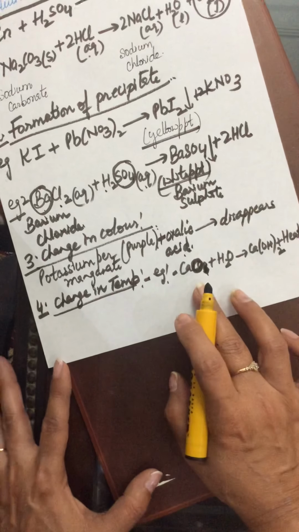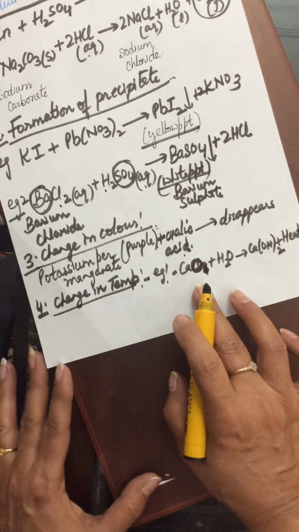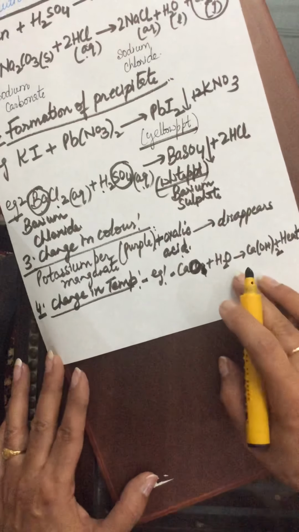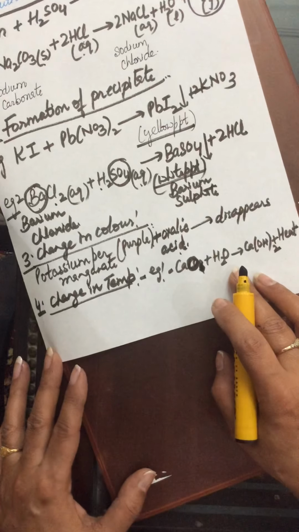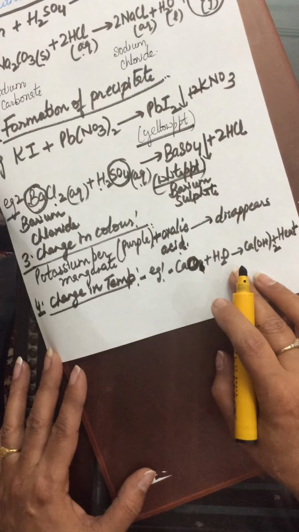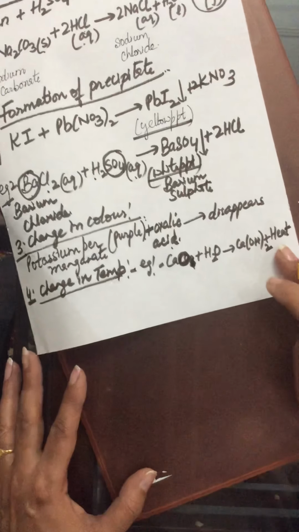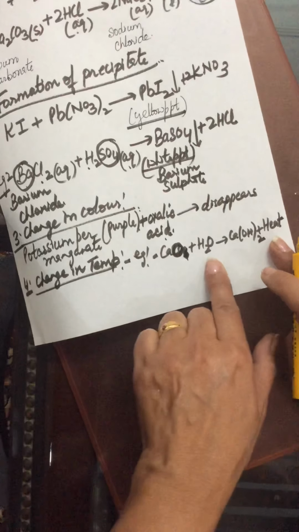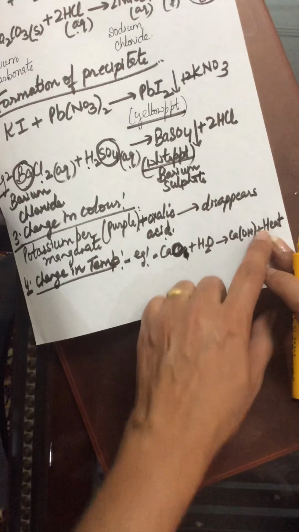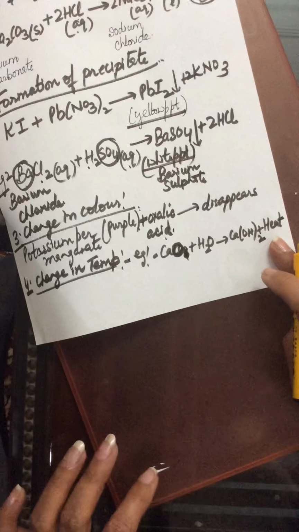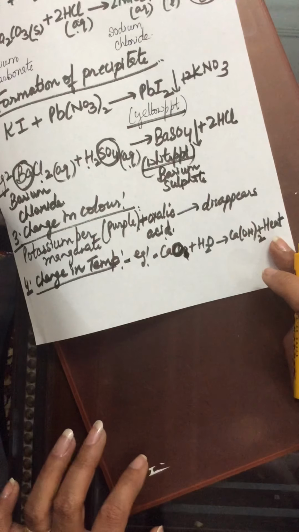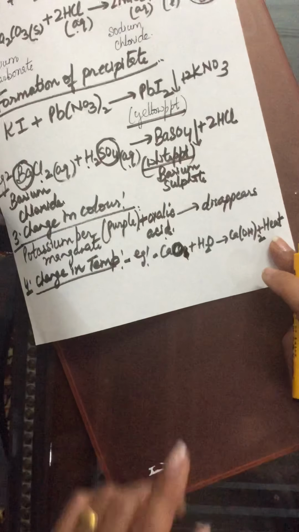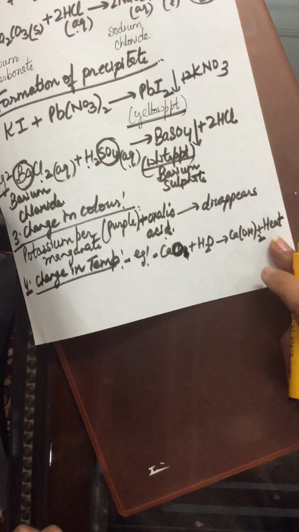Calcium oxide, if we take in a test tube or in a beaker and add water to this and touch the beaker now, you will feel that it is very hot. Why? Because when the two are reacting, heat evolves, heat comes out from it, and because of which the beaker will be hot. So temperature increases as heat is liberated. So there is change in temperature here.